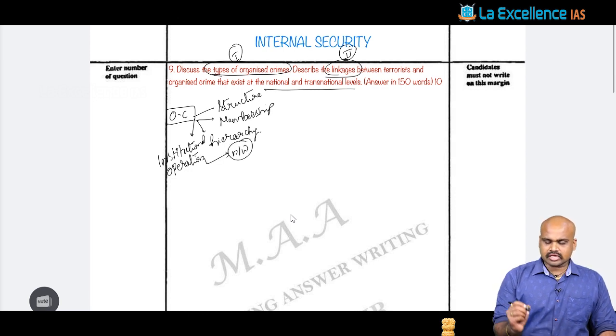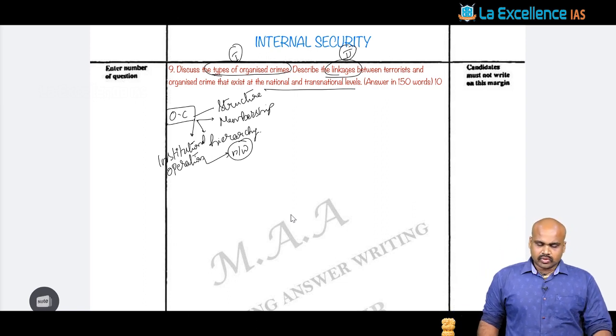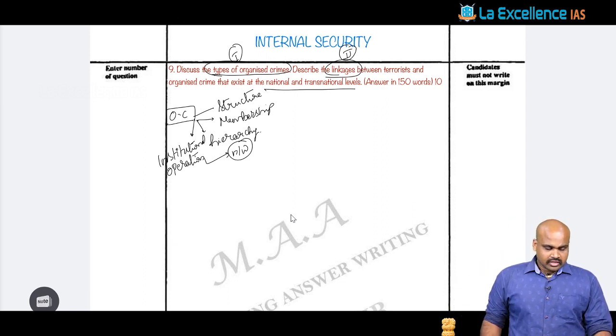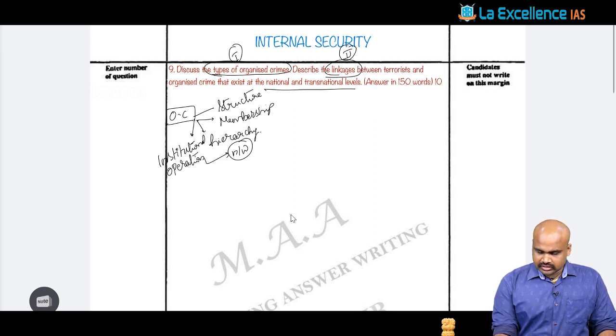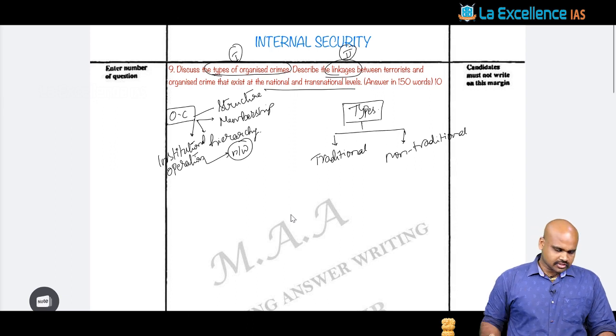So all this happens to be one of the characteristic features with respect to organized crime. Once we talk about organized crime, then we have to talk about the different types of organized crimes. The fundamental understanding of the different types of organized crime can be the traditional forms or the non-traditional forms.